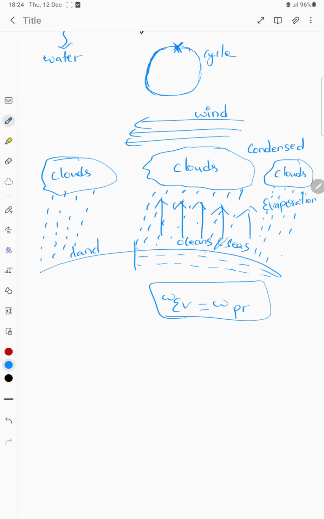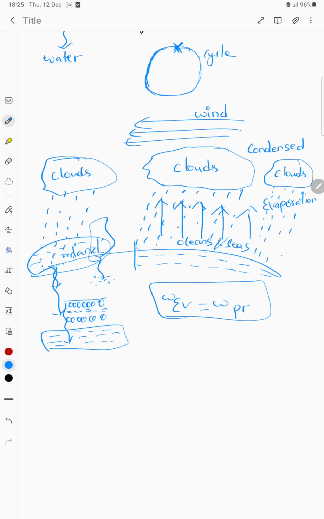So if it lies above the same area, what if due to the presence of this wind, some of the clouds enter into the land and they are going to precipitate there? What happens there? All of this water that has been precipitated can be absorbed into the land surface by the presence of plants. Plants are going to absorb this water, and some of the water enters into the deeper depths, and is going to be filtered by small stones and sand. These act as filters, and it will be stored in the deeper depths,